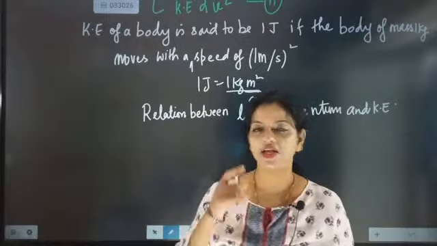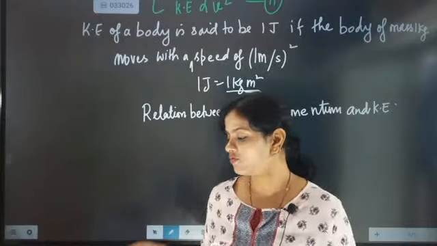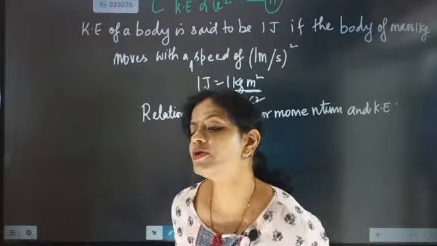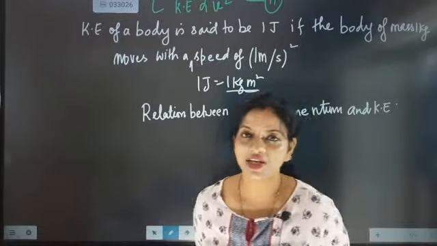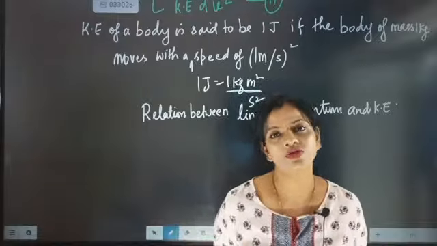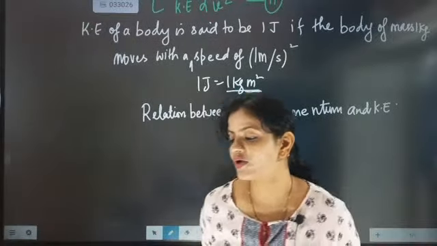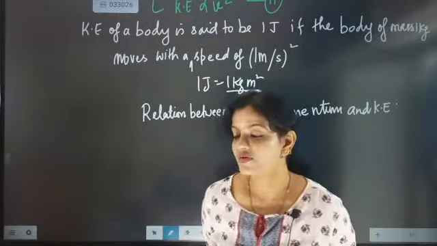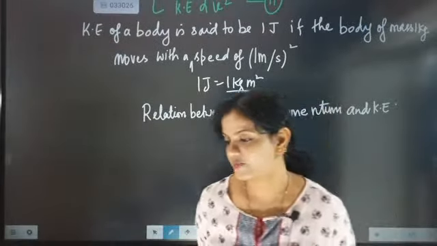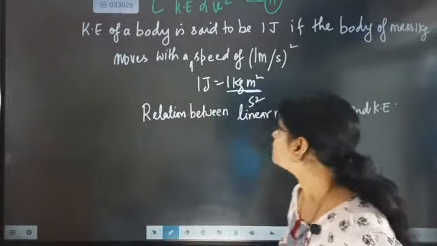So that's what we are saying, that kinetic energy of a body is said to be 1 joule when it has a mass of 1 kg and a velocity of 1 meter per second whole square. When it will be having a velocity of 1 meter per second whole square. And because of that only we have written.